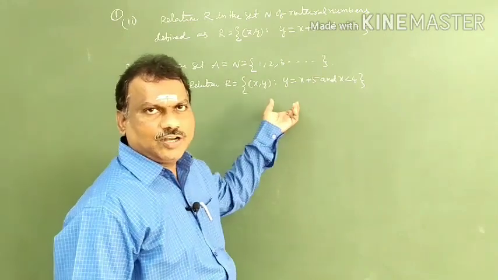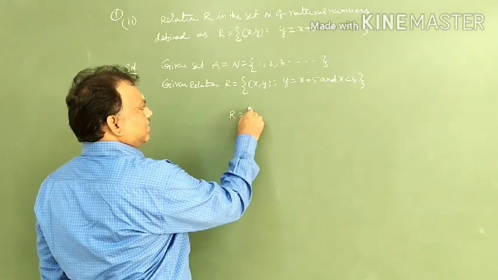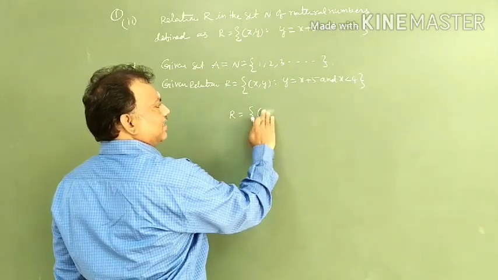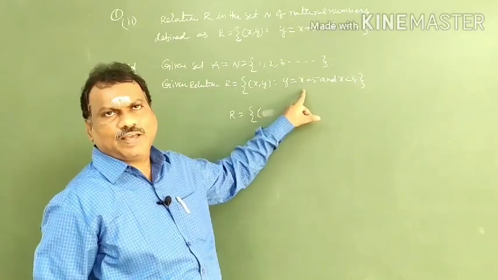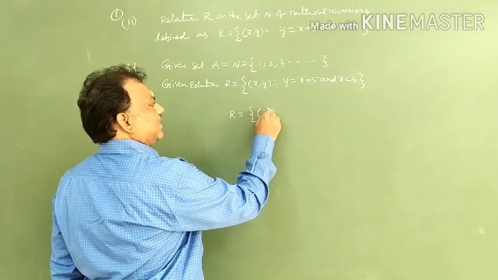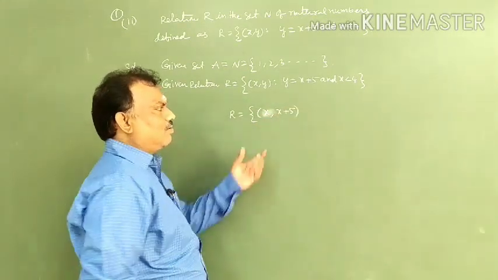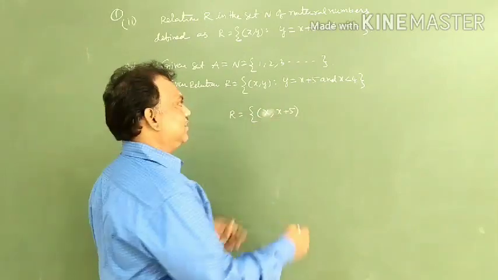Now this relation should be simplified. R is equal to the set of ordered pairs (x, y). See here, the y value is already given as x plus 5. That means in the x place it is x, and in the y place you can write x plus 5. So this is the relation between first and second coordinates.